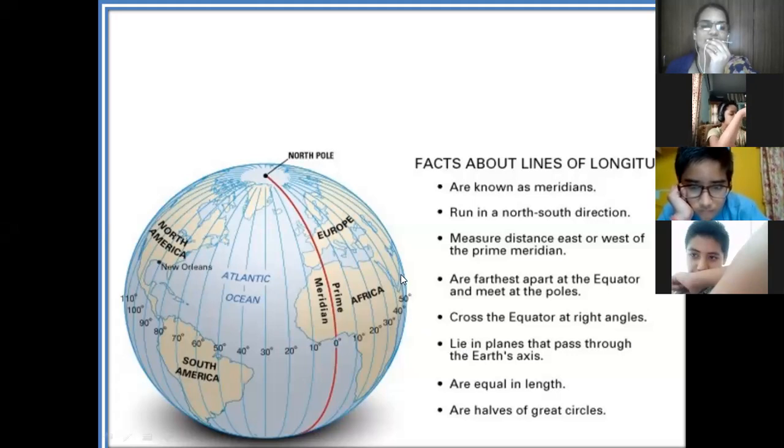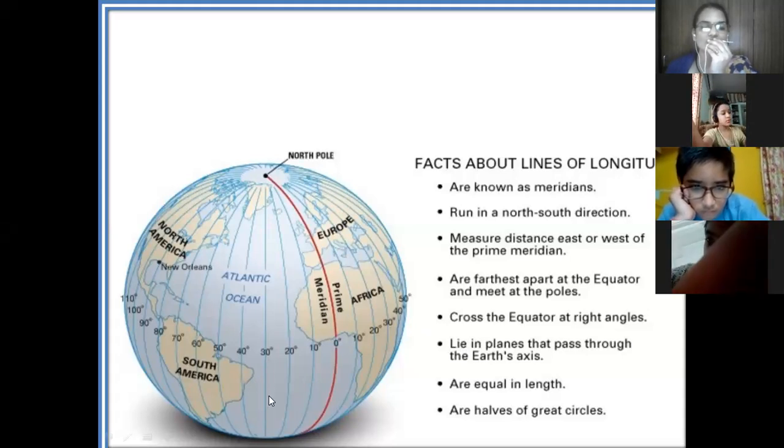Again I repeat, longitudes run from north to south direction, they have equal measurement, and they are on the east and west of the prime meridian.